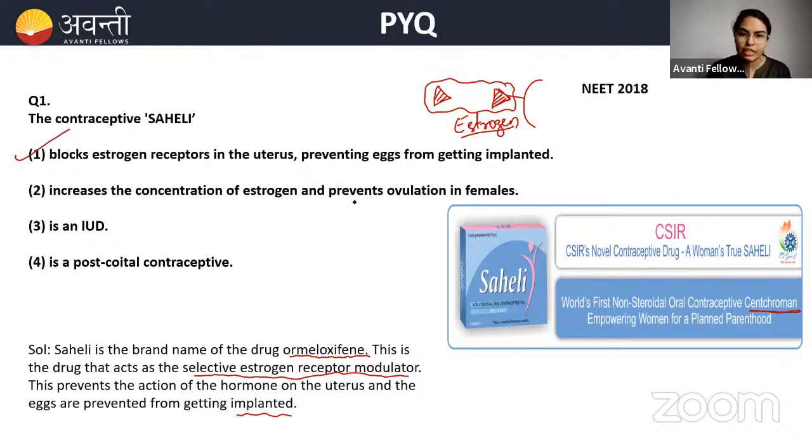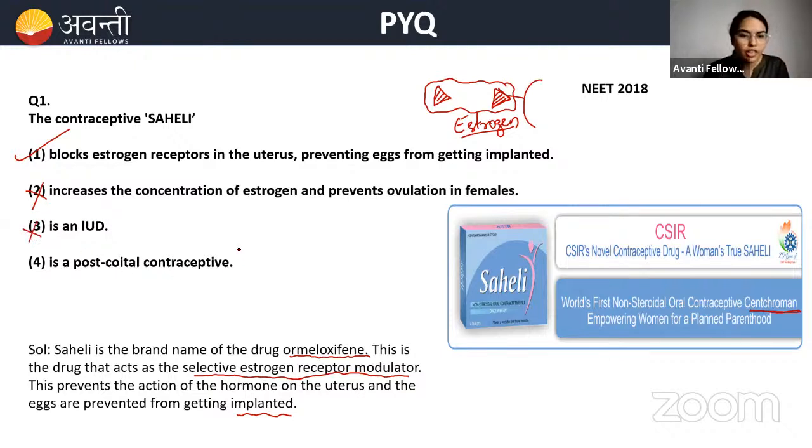Increases the concentration of estrogen, prevents the ovulation in females. So this is also correct, but it is not with regard to Saheli. It is with the normal contraceptive pill, which we call the pill. Okay, the normal ones which have the combination of progesterone and estrogen. For that, it might be correct, but for Saheli, no. IUD, no. Saheli is not an IUD. It's the oral contraceptive tablet.